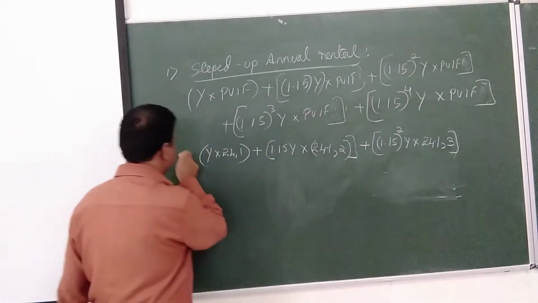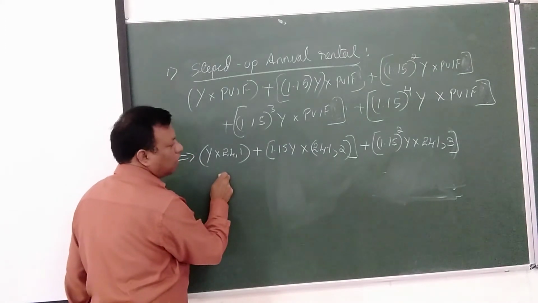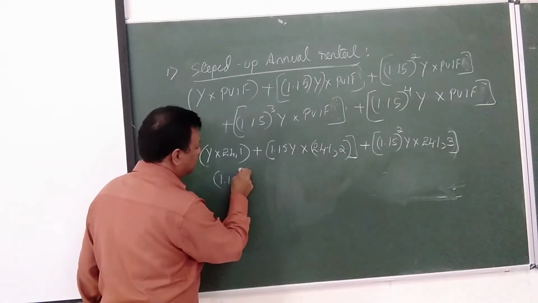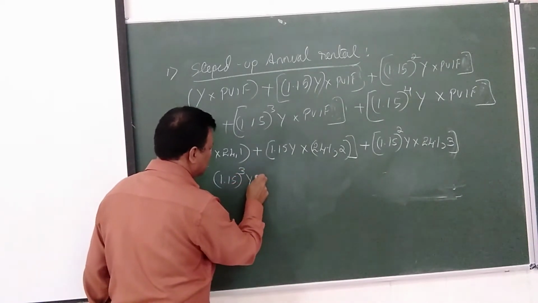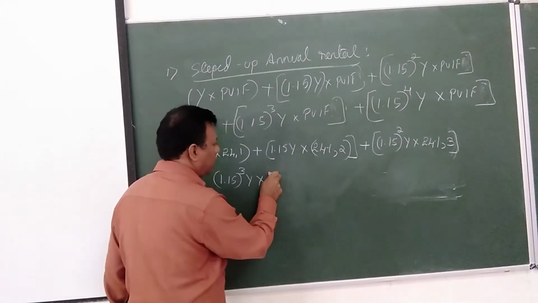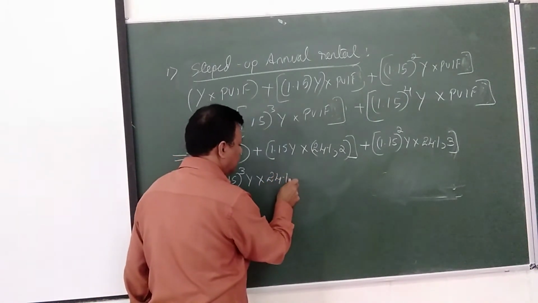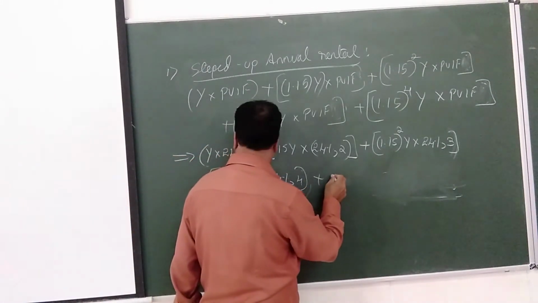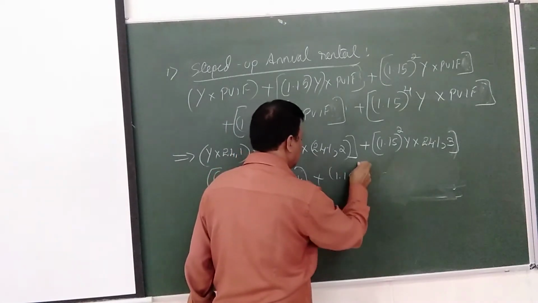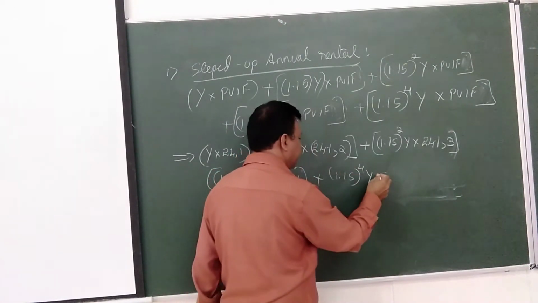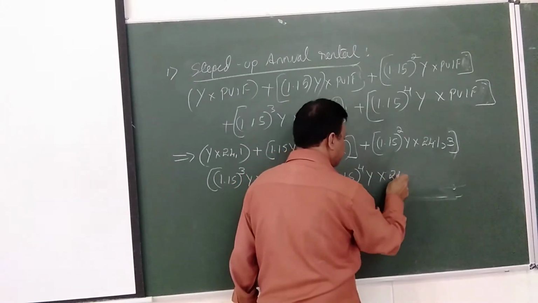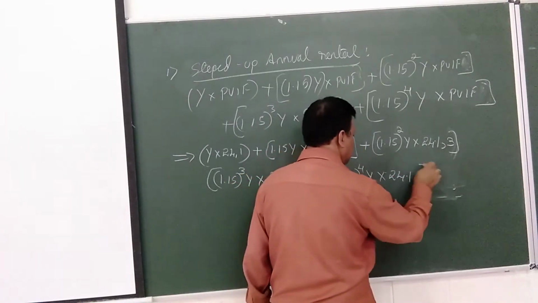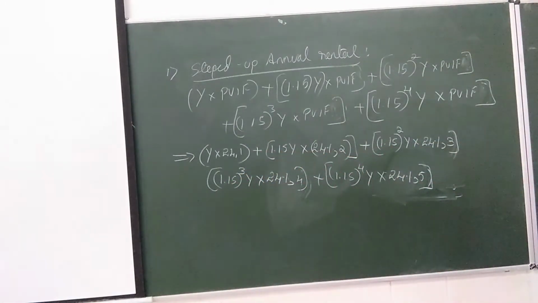The fourth one is 1.15 to the power 3 y into 24%, 4 years, and lastly 1.15 to the power 4 y into 24%, 5 years. Okay, just now substitute everything.